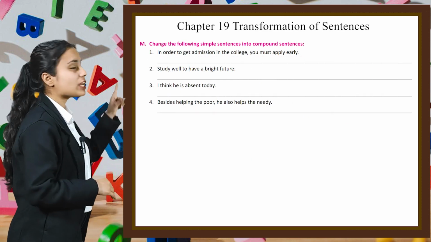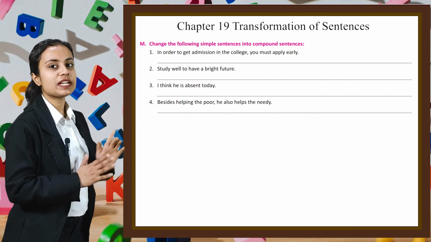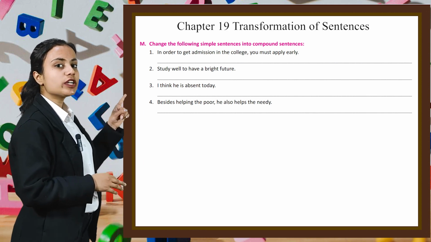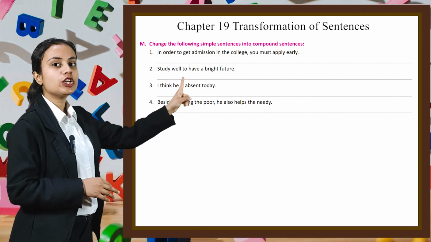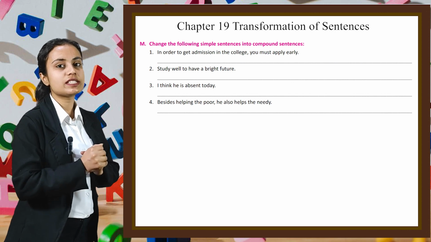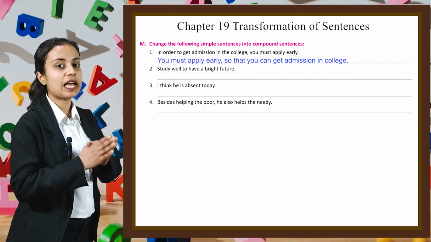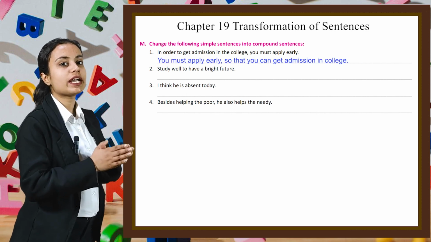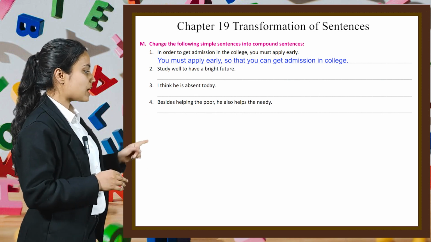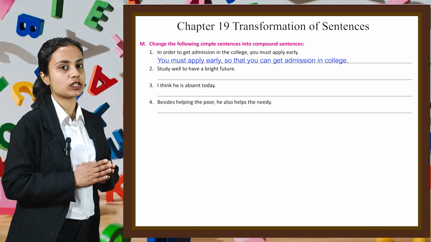Here we have to change the following simple sentences into compound sentences. Let's see the first part. In order to get admission in the college, you must apply early. So we can rewrite this sentence as, you must apply early so that you can get admission in the college. In the same way, you have to do the rest of the parts of this exercise by yourself.